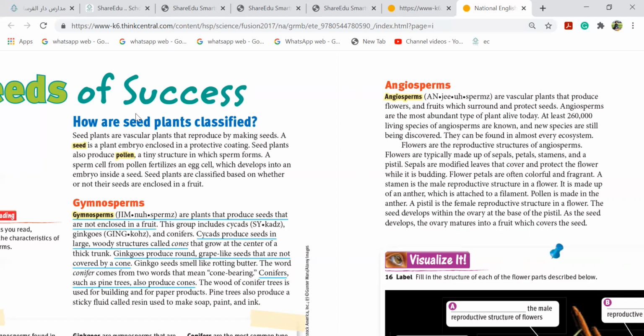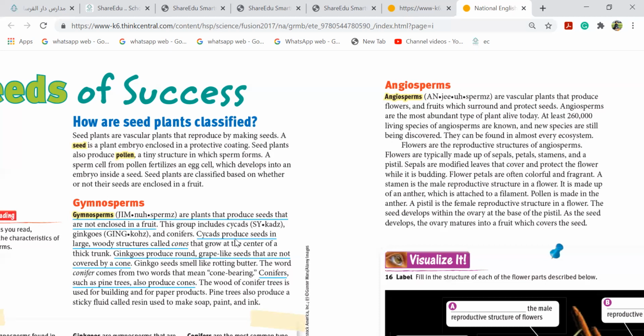Seed plants produce pollen, where the sperm forms. This sperm fertilizes an egg, which develops into an embryo inside the seed. Seed plants are classified by whether the seed is in the fruit or not. I told you an example: apple will be an angiosperm because the seeds are inside the fruit.